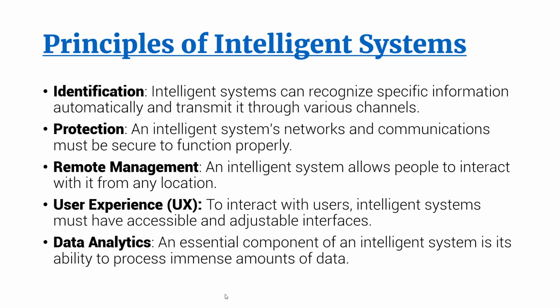For intelligent systems, it can recognize specific information automatically and transmit it through various channels. So, identification encompasses the ability to recognize and distinguish between different objects, entities, or situations.